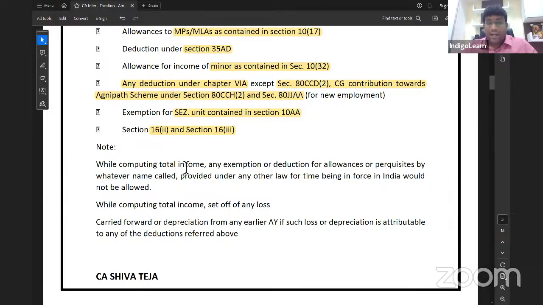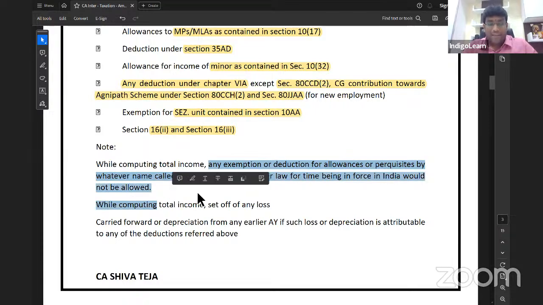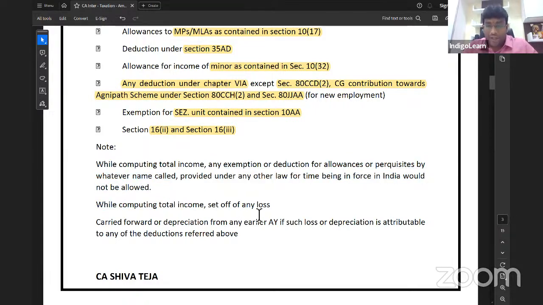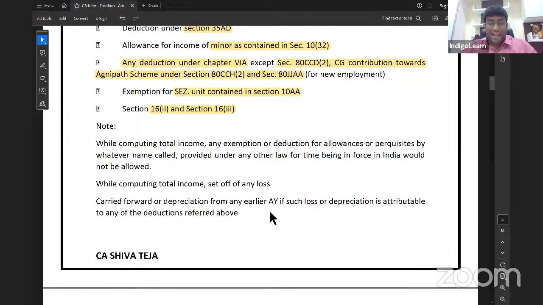Next. While computing total income, any exemption or deduction for allowances or perquisites, by whatever name called, provided under any other law for the time being in force would not be allowed. And while computing total income, set off of any loss, carry forward or depreciation from any earlier previous year, if that loss or depreciation is attributable to deductions referred above, that is 35AD or 10AA, something related to that.